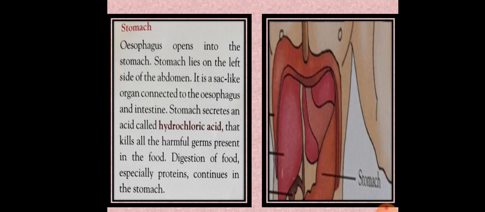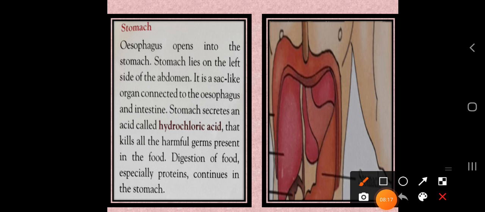Okay, the next part is the stomach. So what happens in the stomach? After the esophagus, which is the pipe-like structure, it opens into the stomach part. So what happens in the stomach part? This is our stomach.